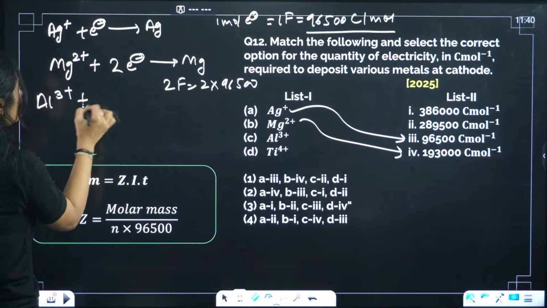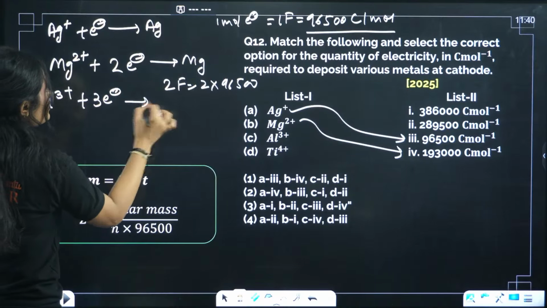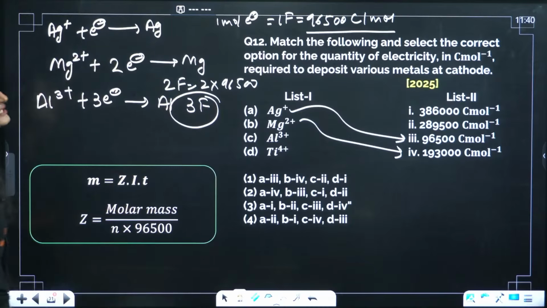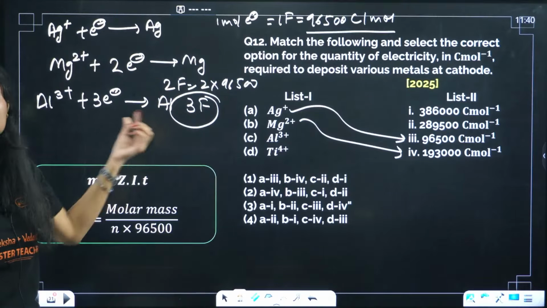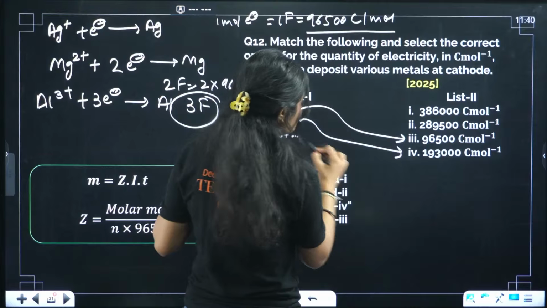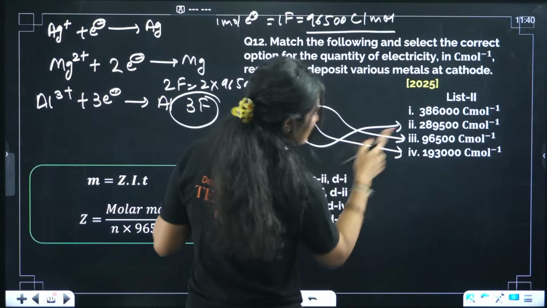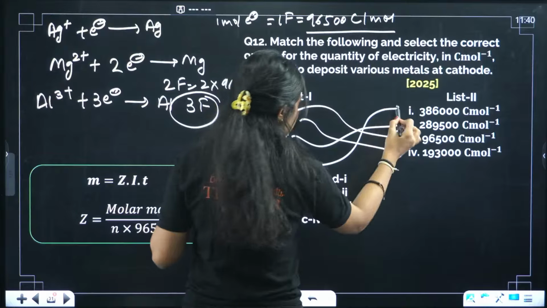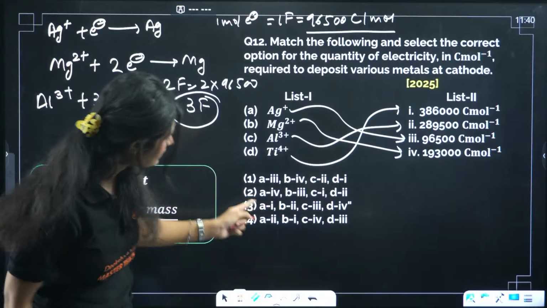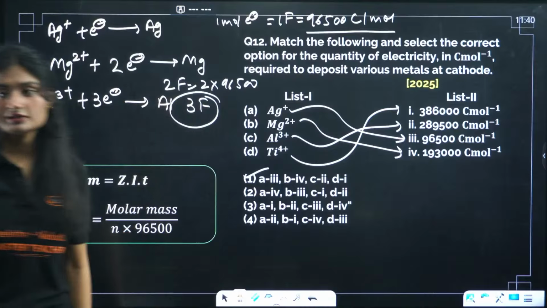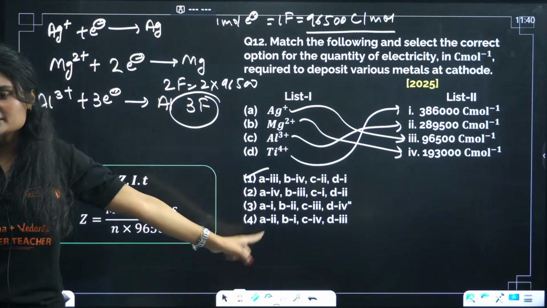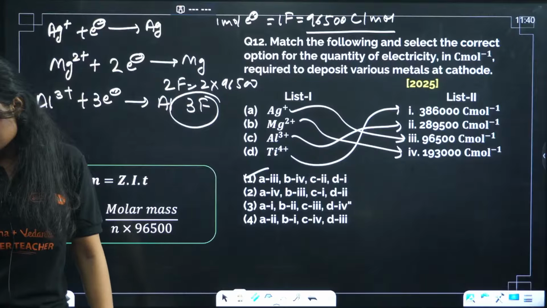Okay, third, aluminum 3+. Aluminum 3+ needs how many electrons? 3 electrons. We'll get aluminum. So the charge or electricity required is 3 Faraday. And what is 3 Faraday? This, 2,89,500, and for the last one, this. You could have answered it using one only. A3, done. Only one you need to know. Rest, all the options are different.